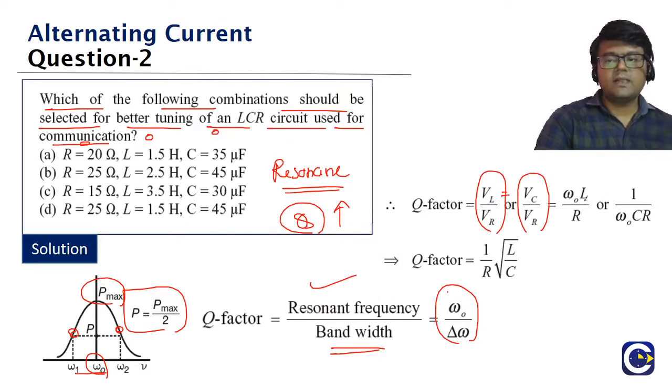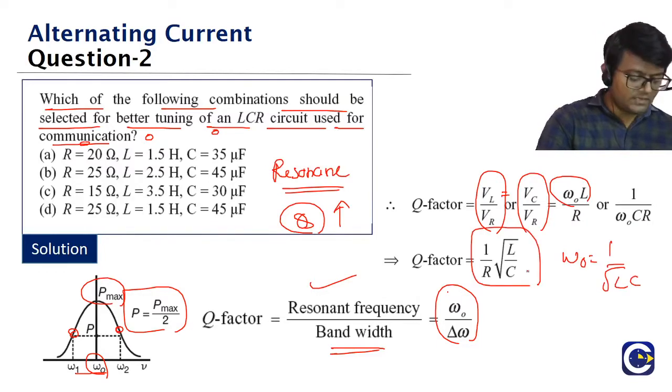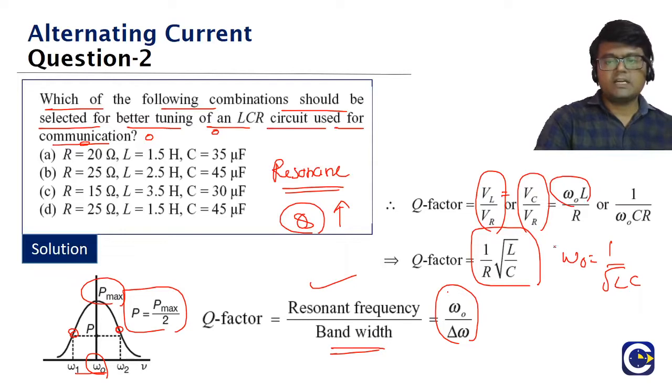Which means either it will be omega naught into L by R or 1 by omega naught into C into R. In resonance condition, omega naught is 1 by root LC. So finally this is the formula we will be remembering. The quality factor formula is 1 by R into root LC.